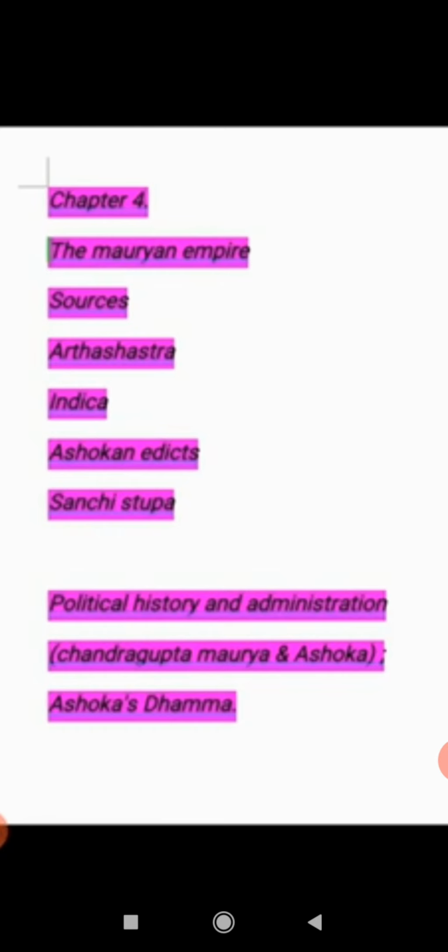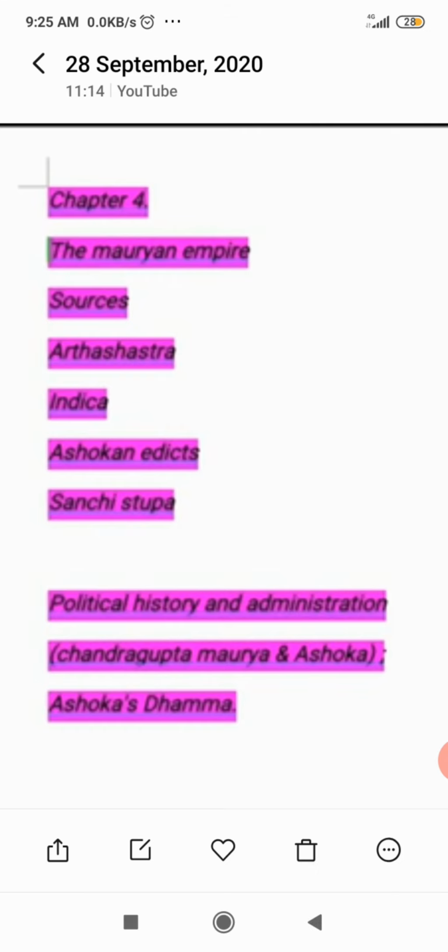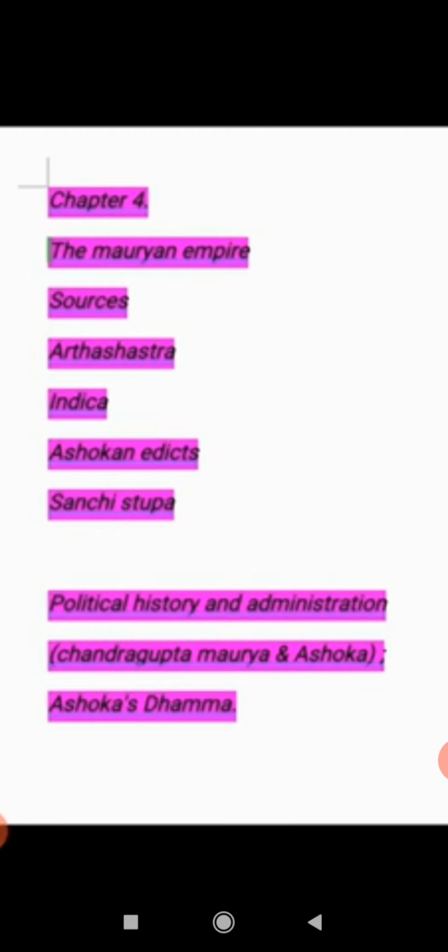The fourth province was the southern province. Its capital was Swarnagiri. The fifth province was Kalinga. It was added after the battle of Kalinga. Its capital was Toshali.